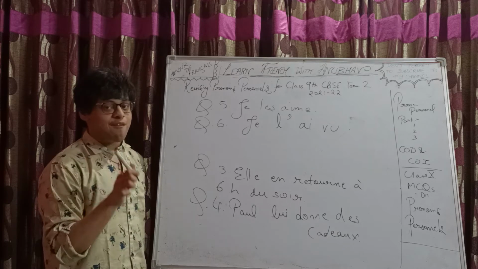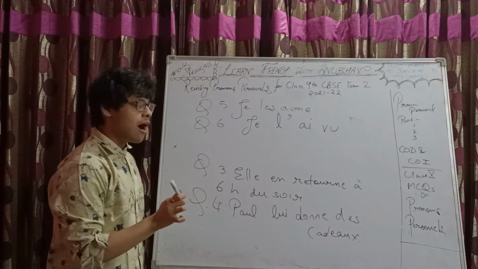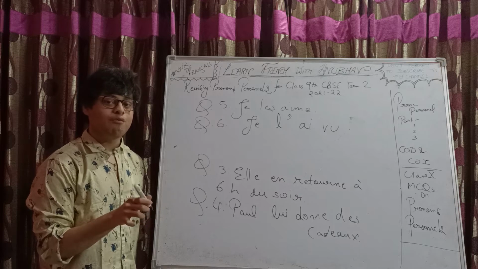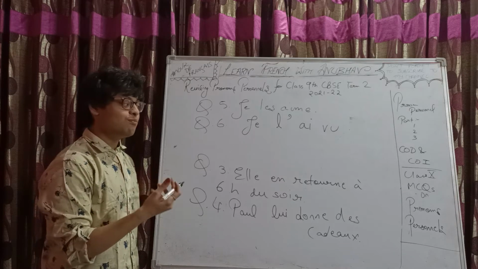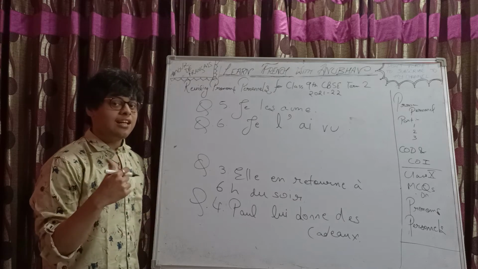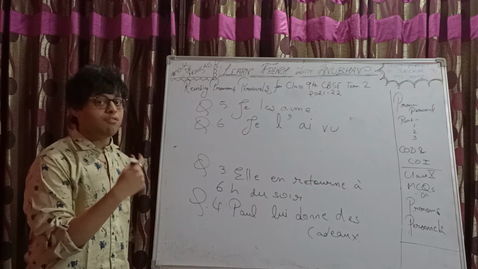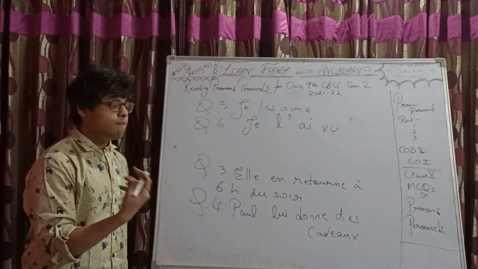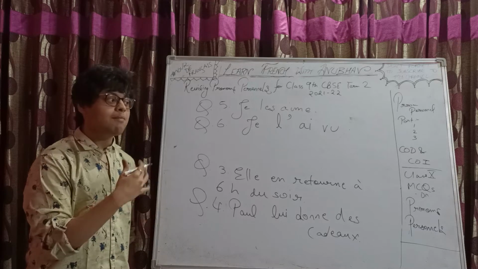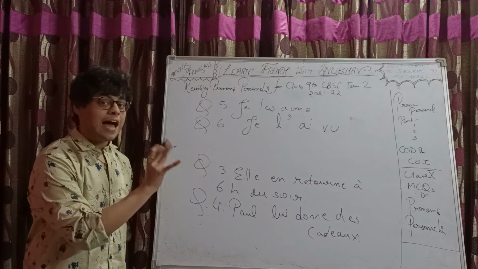Reason being, whenever the direct object pronoun is coming before the auxiliary verb avoir, we follow the agreement the way we follow it when the auxiliary verb is être. In the same manner, for plural we add an s. For feminine plural, we add es. For masculine plural, we add s. For feminine singular, we add e. And for masculine singular, there is no change as such. Right. So the same thing happens here.